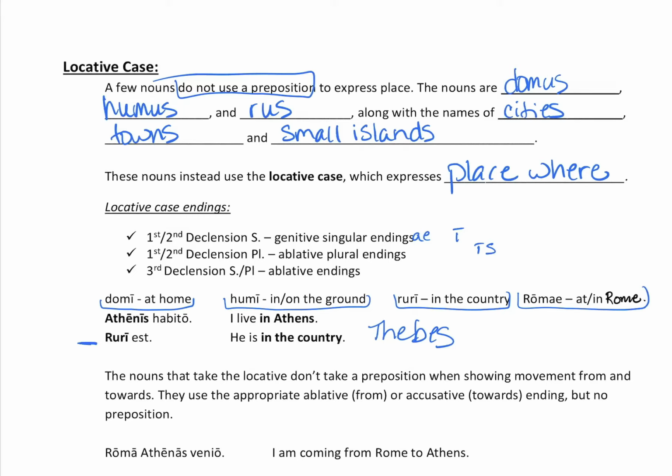With normal nouns, they use a preposition plus accusative of place to which, or a preposition and an ablative of place from which. However, these same nouns that take the locative case also don't take a preposition showing movement from and towards. They use the appropriate ablative or accusative ending, but no preposition.